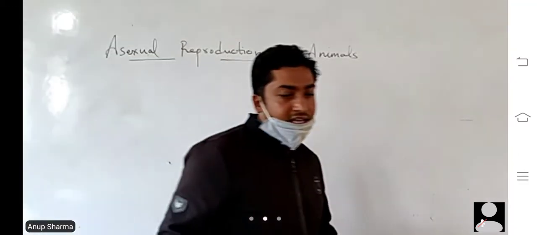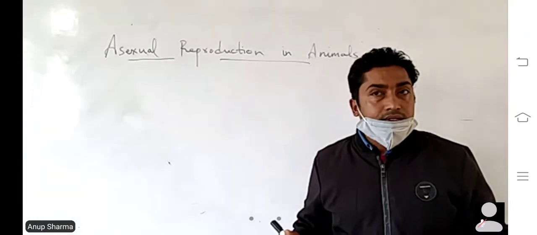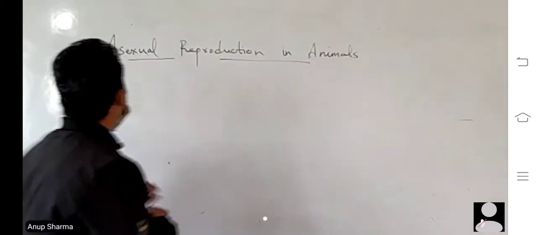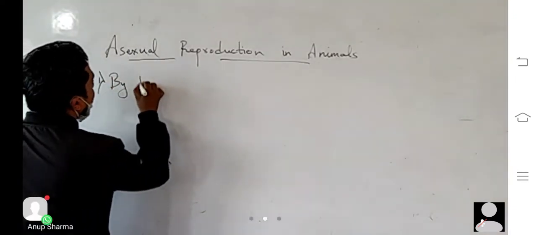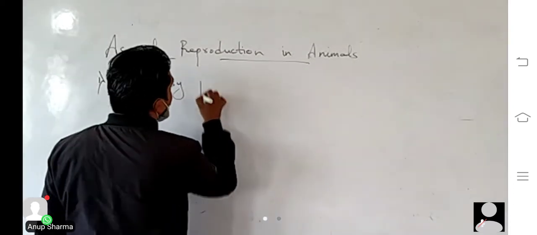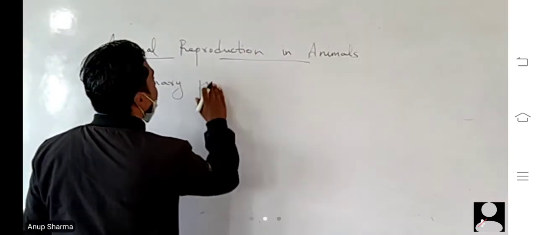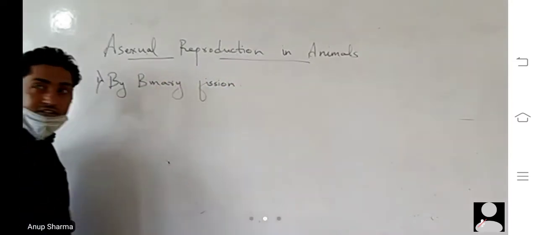Okay, so asexual reproduction in animals is mostly done by three methods. Number one, by binary fission.